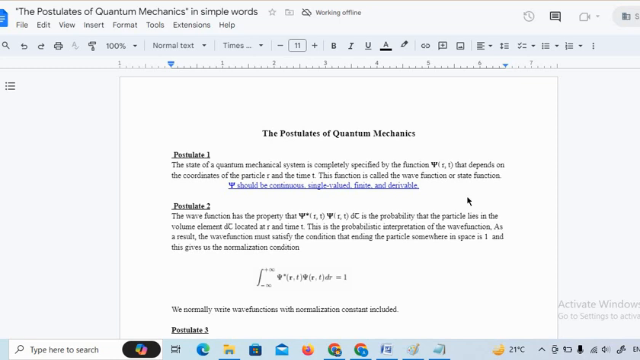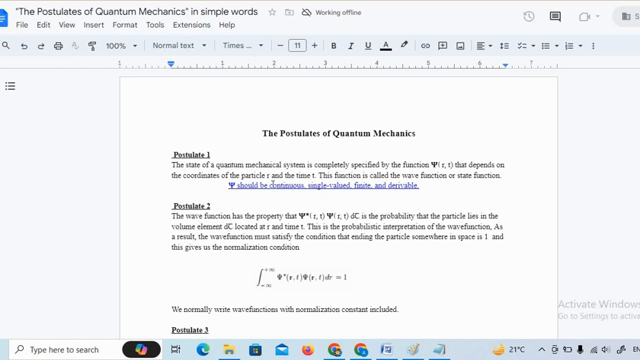Hello, today we'll discuss the postulates of quantum mechanics. These postulates are basically the backbone of a quantum mechanical system. When you think about a quantum mechanical system, it is governed by these postulates. Let me start with postulate number 1.